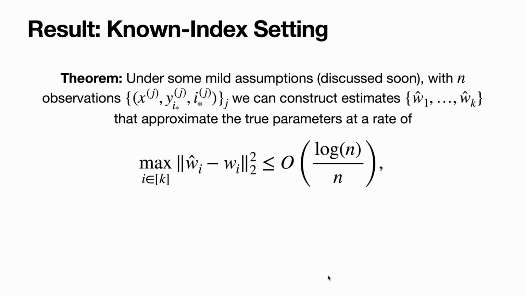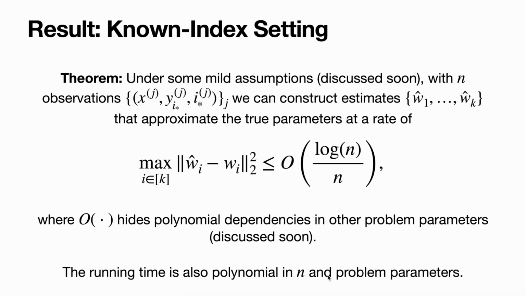Okay, so in the known index setting, our results look something like this. Under some mild assumptions that I'll overview in the next couple of slides, using n observations from the known index model, we can construct estimates that approach the true parameters at a rate of log n over n. O here is hiding some polynomial dependencies and some problem parameters that we pretend are constant, and the running time is also polynomial in n and all of the problem parameters.